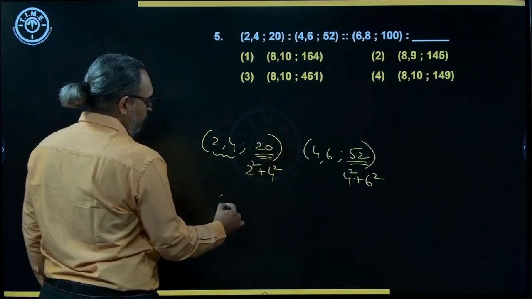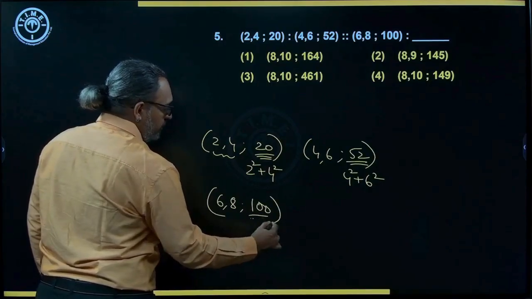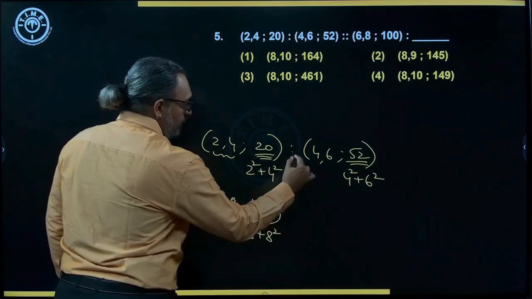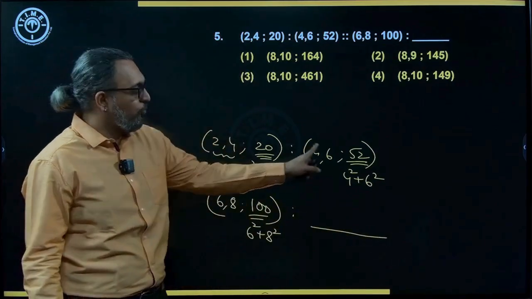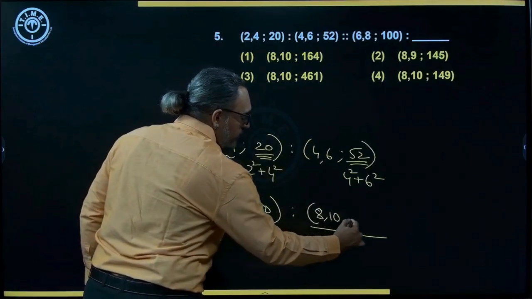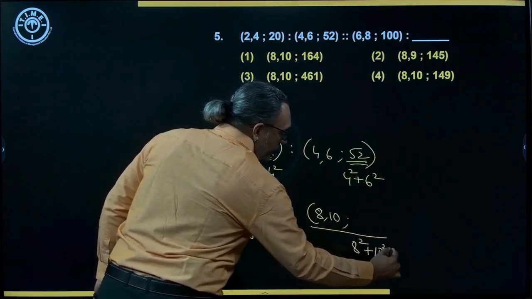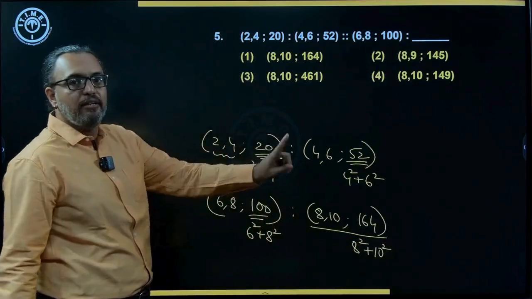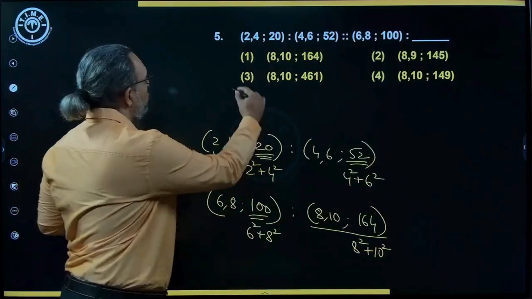So the same, we have 6, 8, you have 100. Correct? We get 6 square plus 8 square, 36 plus 64. Then how do I get my answer? So you have 2, 4, 4, 6, 6, 8, you take 8, 10, even numbers. Then you do 8 square plus 10 square. So basically you will get 164. So that's the option you choose. 8, 10, 164. Yes, I do have it. Option 1 is what you select.